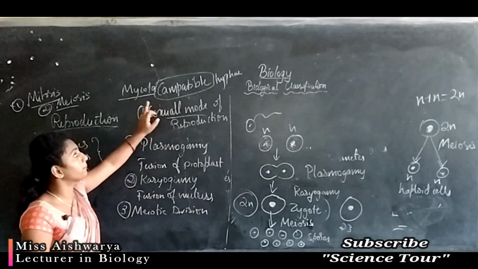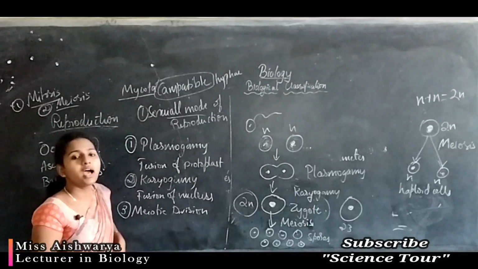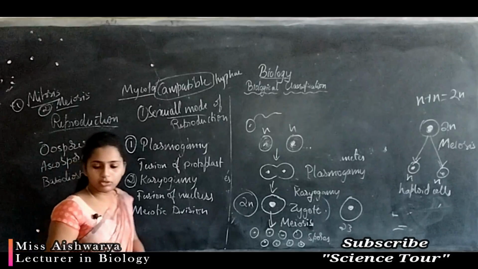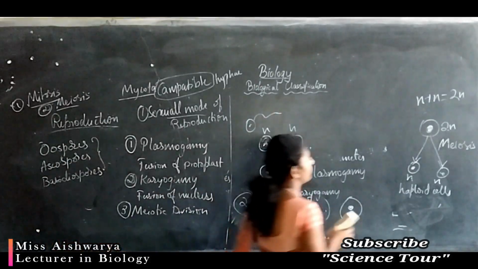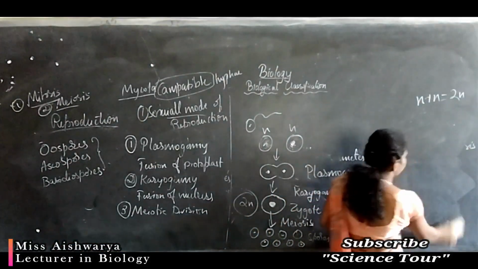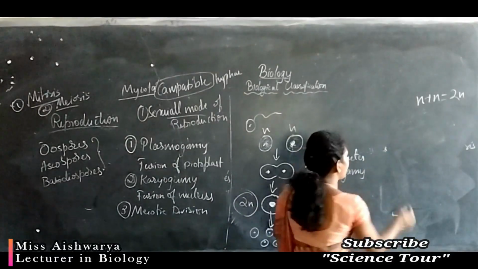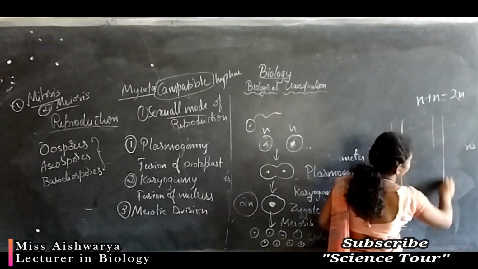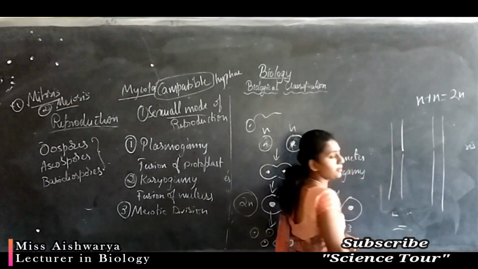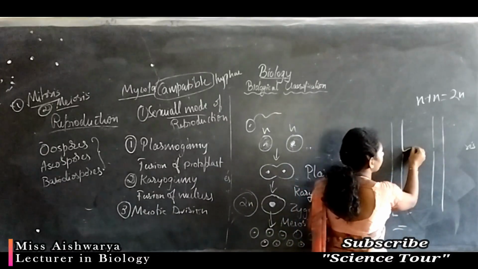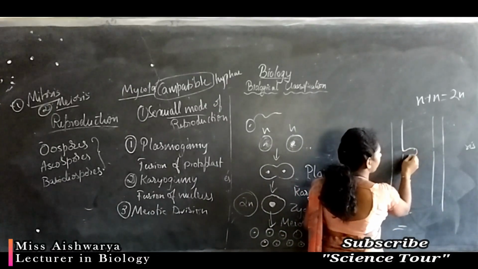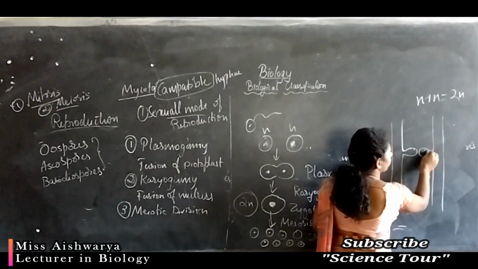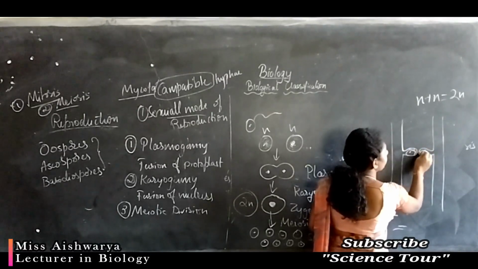Two compatible hyphae you are going to study in higher classes; we don't need that much detail now. I'll explain briefly. Two compatible hyphae of the same species come together. I'm giving the example of Rhizopus. They protrude and start to produce gametes.